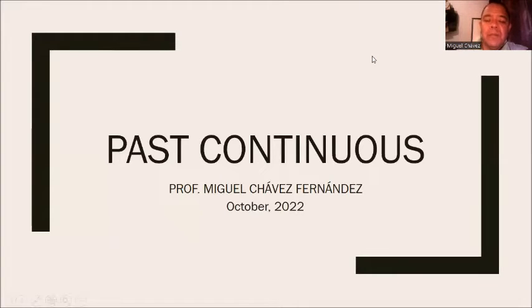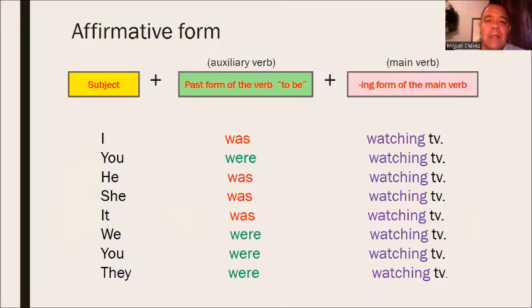Today we are going to review the past continuous tense. Remember that in the past continuous tense, we use the verb to be as an auxiliary verb. And the verb to be has two forms, was and were. And we are going to use them according to the subject. For example, I was, you were, he was, she was, it was, we were, you were, they were.